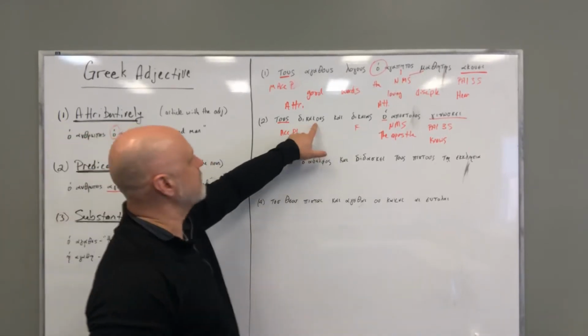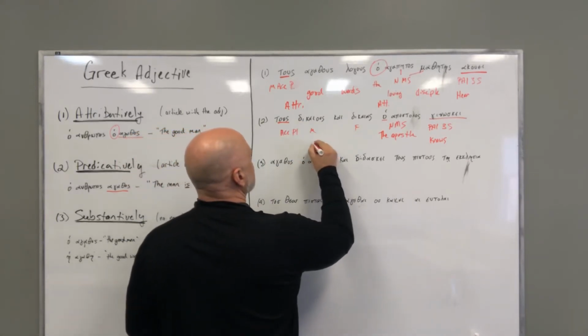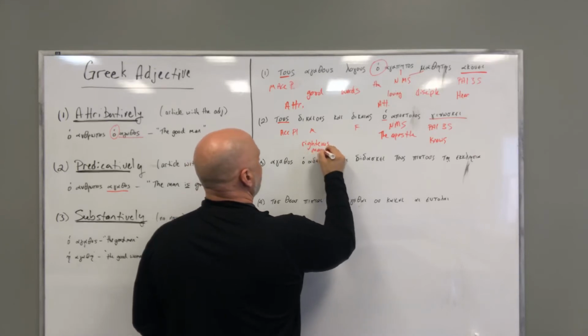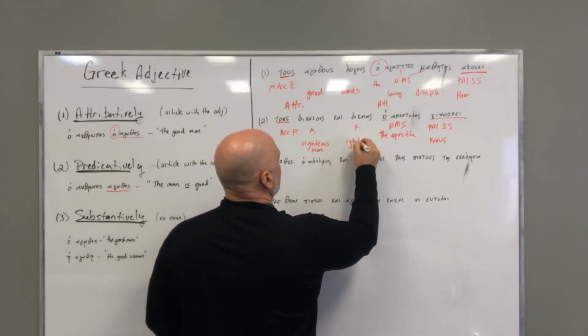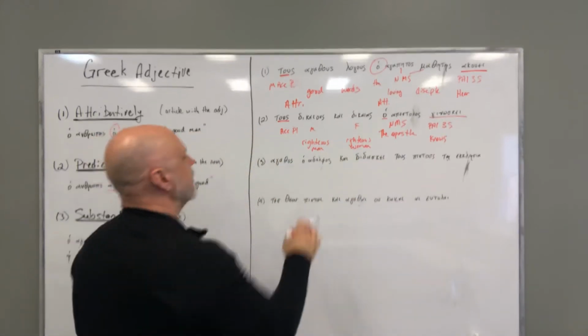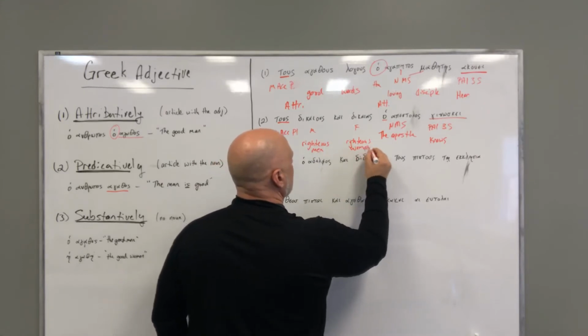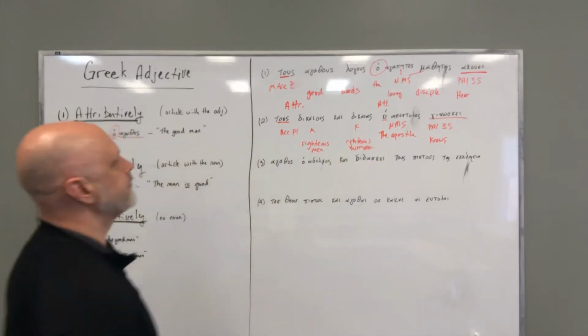And since this is masculine and this is feminine, and the word dikaios means righteous, I will have righteous man, righteous woman, or excuse me, men, this is plural. Righteous men, righteous women.